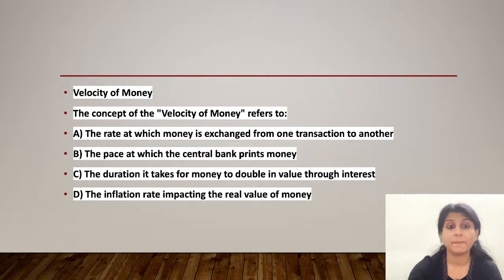Option B, the pace at which the central bank prints money. Option C, the duration it takes for money to double in value through interest. Or option D, the inflation rate impacting the real value of money. What is the right answer out of these? So quickly write down your answers in the comment section and then I'll tell you the right answer.